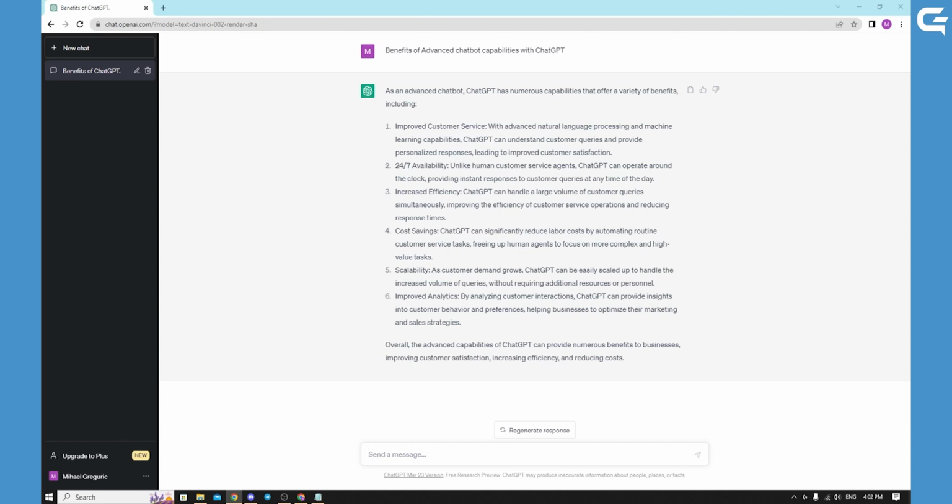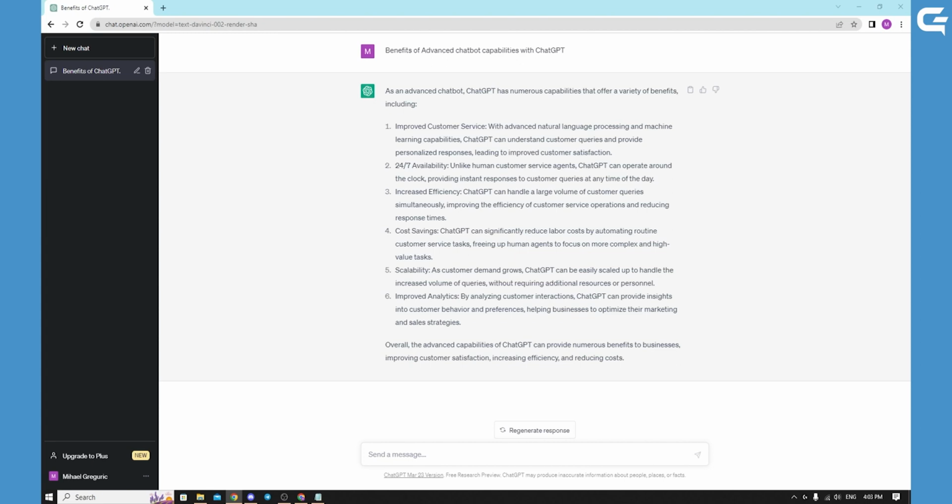ChatGPT's multilingual support is another advanced capability that can be useful for chatbots. With multilingual support, the chatbot can communicate with users in multiple languages, making it more accessible to a wider audience.